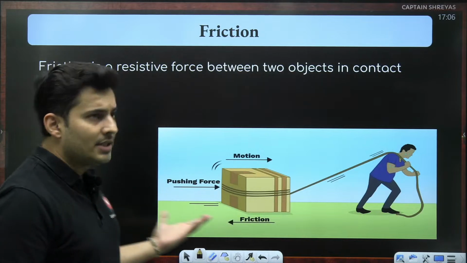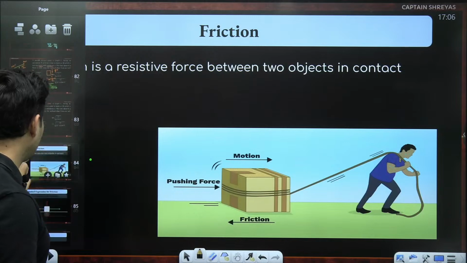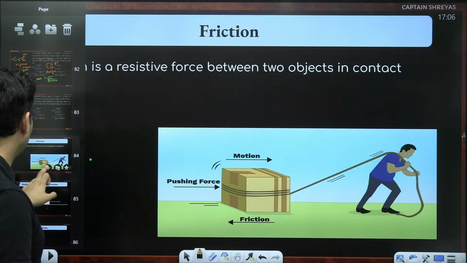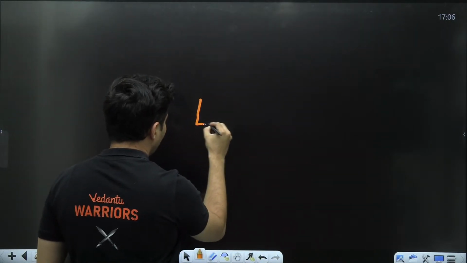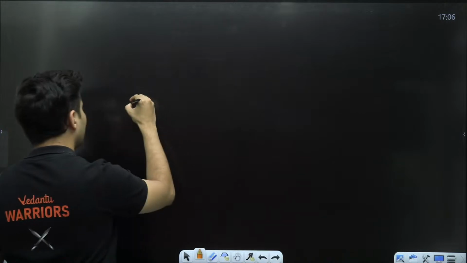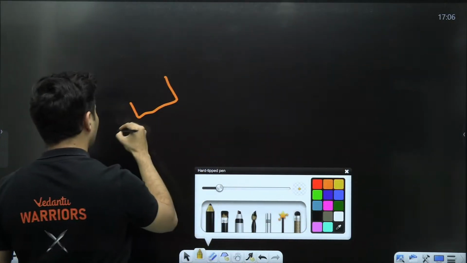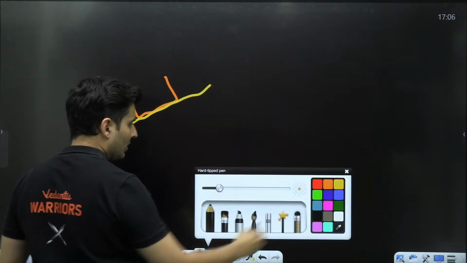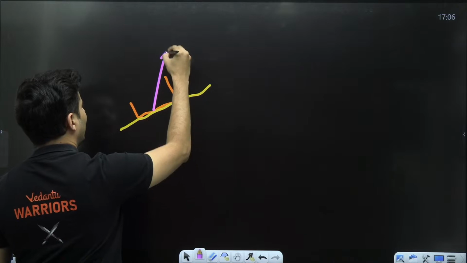Now, I just explained to you in the previous lecture that friction is basically the component of the contact force which is parallel to the surface. So, if you have anything, it could be anything guys, which is in contact with some kind of a surface over here, there could be some kind of a contact force here.